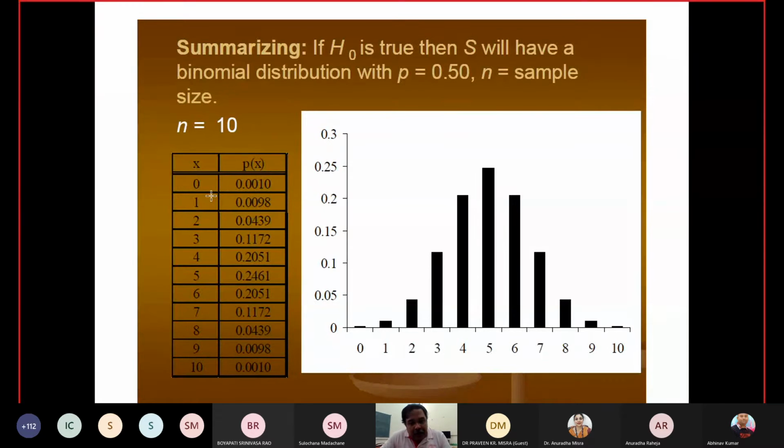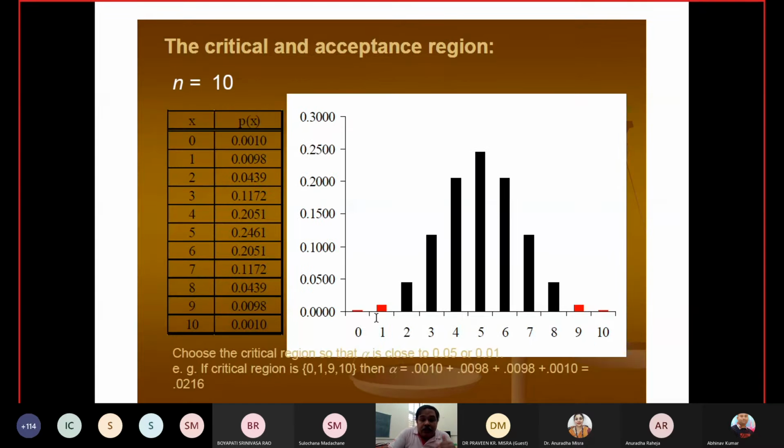We have data, but we don't know whether it is coming from the binomial distribution. It may be from the binomial distribution. If it is, then we can calculate the probability, and corresponding to this we can write down the structures.